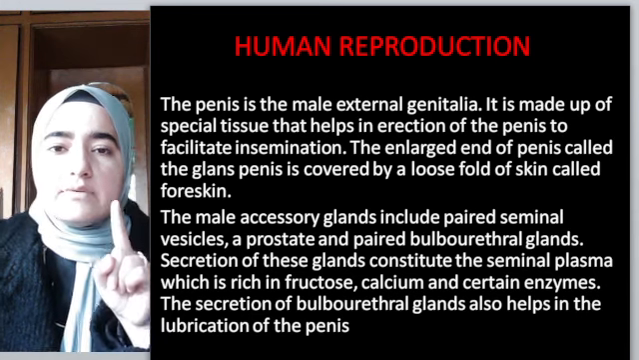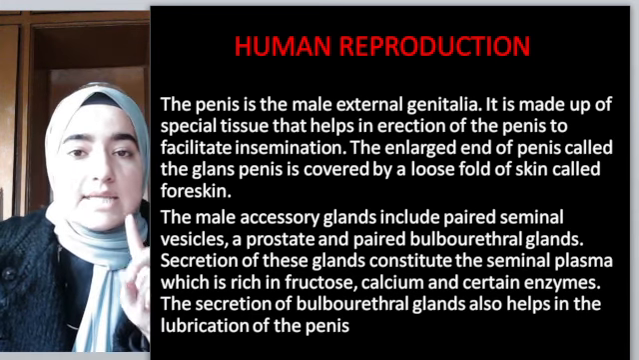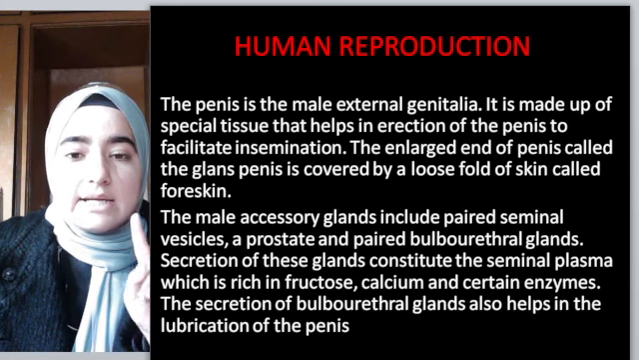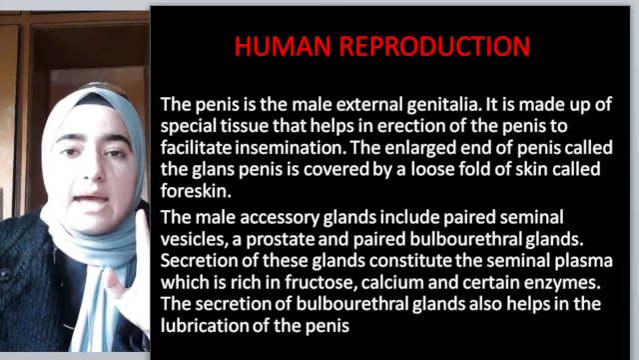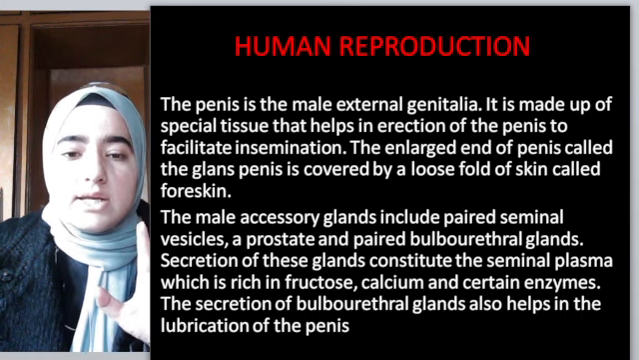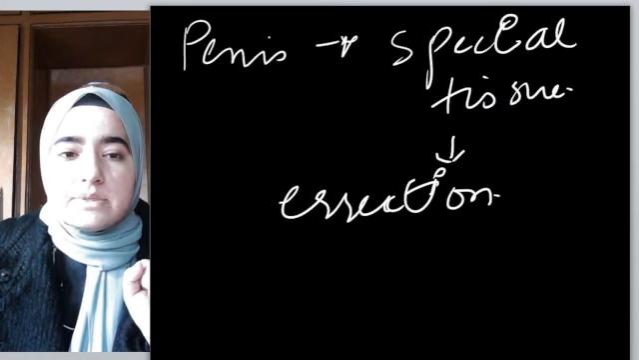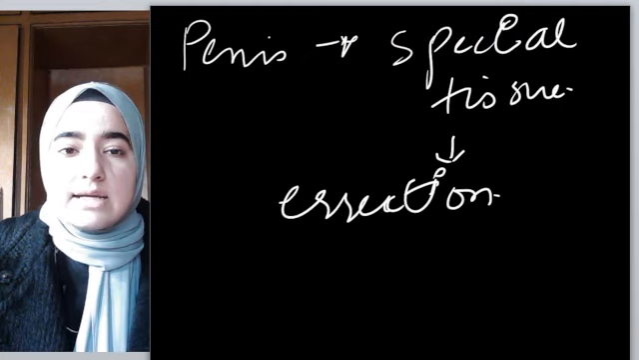Okay, and we have so many glands, as I already mentioned. We have seminal vesicles, which are in pair, two in number. Prostate gland, that is one in number. Bulbourethral glands, that are two in number. Okay, and secretion of these glands is very necessary because after the secretion of these glands, seminal plasma is formed.